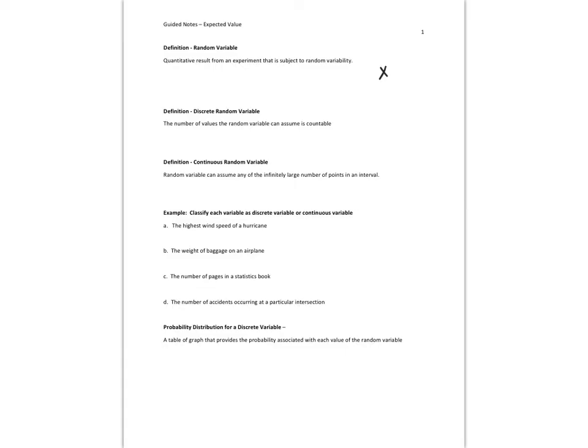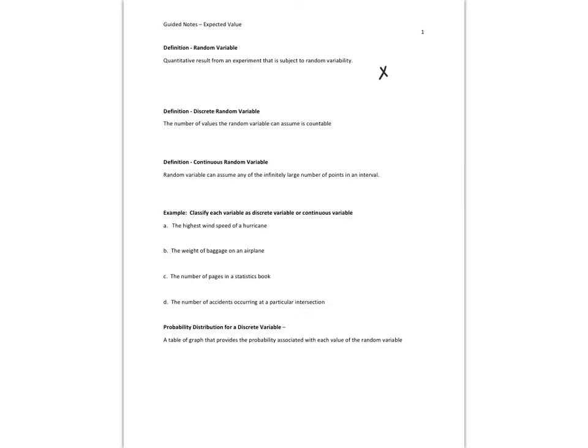Discrete means countable. For example, how many dinners you make per week, or how many insurance reports you filed. It's countable. So the number of values the random variable can assume is countable.